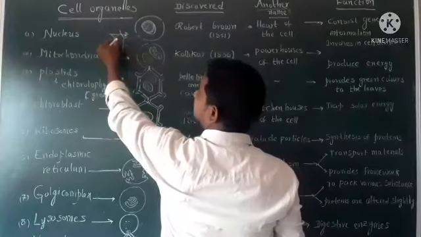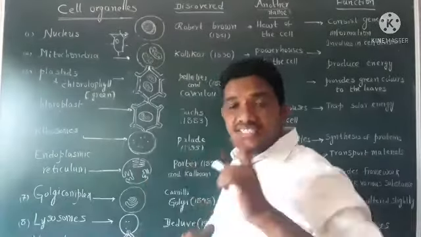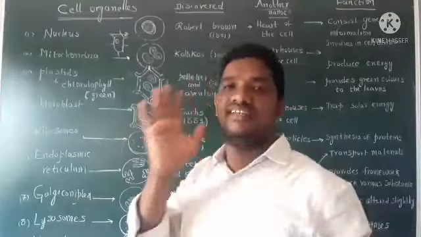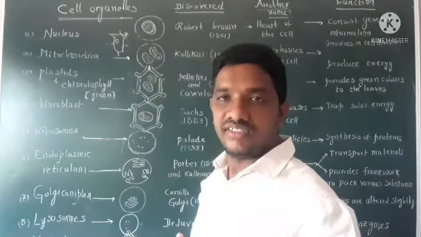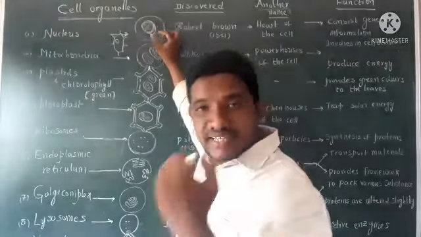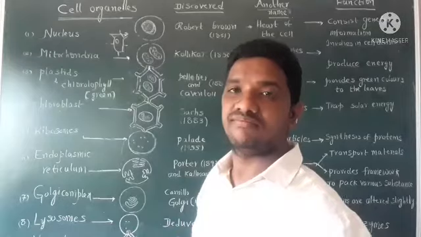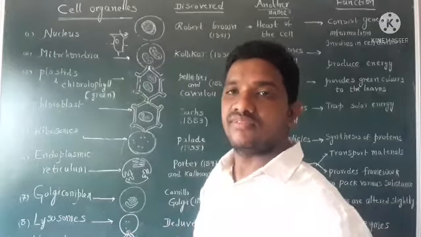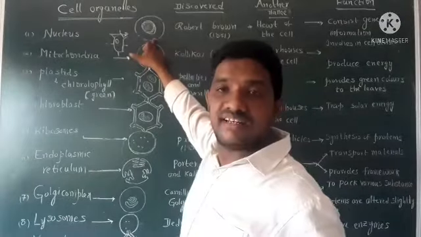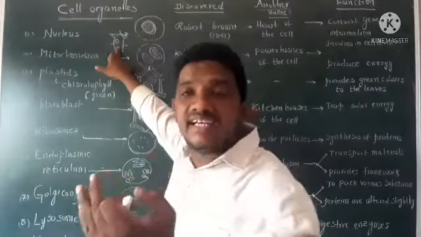This plant cell has nucleus, but it is at the side of the cell. So, nucleus is present in animal cell and plant cell. It is in the center of the animal cell. It is at a side in the plant cell.